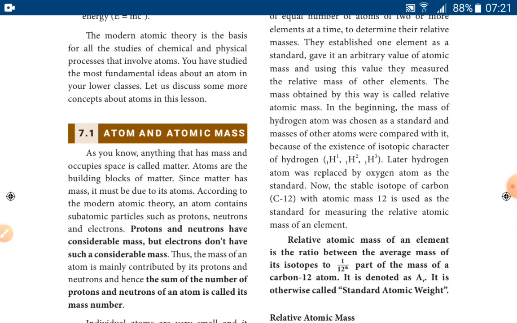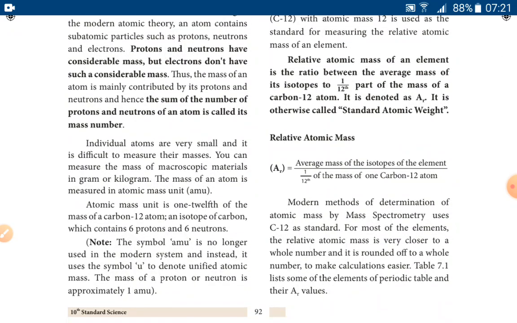So protons and neutrons are in the nucleus of an atom, so they are also called nucleons. This proton and neutron give considerable mass to the atom, and the sum of protons and neutrons in the atom is called the mass number.